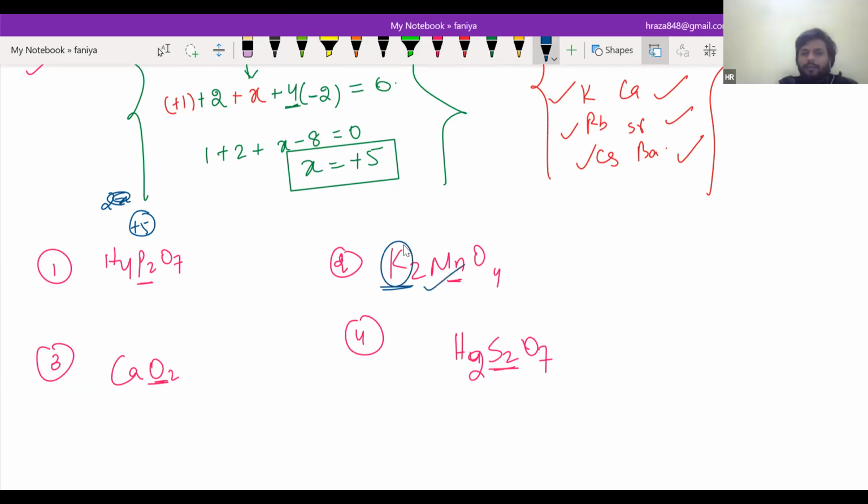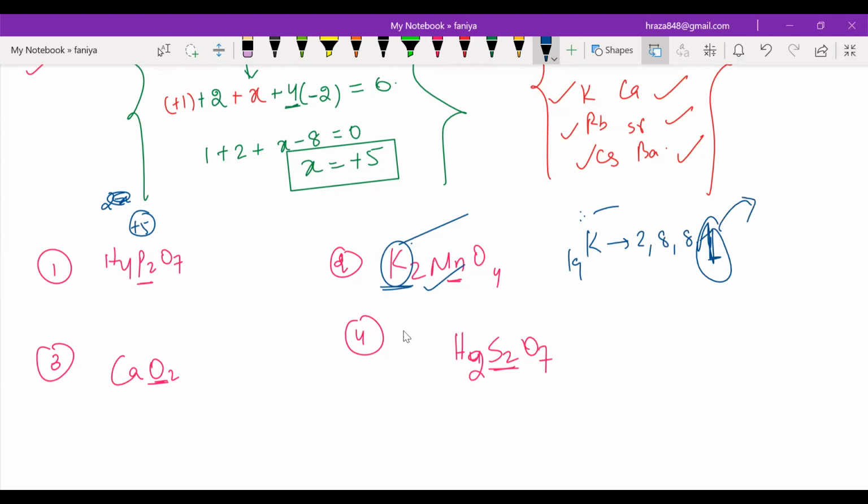Just see, this is potassium, from the first group, the brother of sodium, elder brother. So sodium will lose one, potassium will also lose one, because it has atomic number 19, and you can write 2, 8, 8, 1, right? It has one electron in the outermost shell.